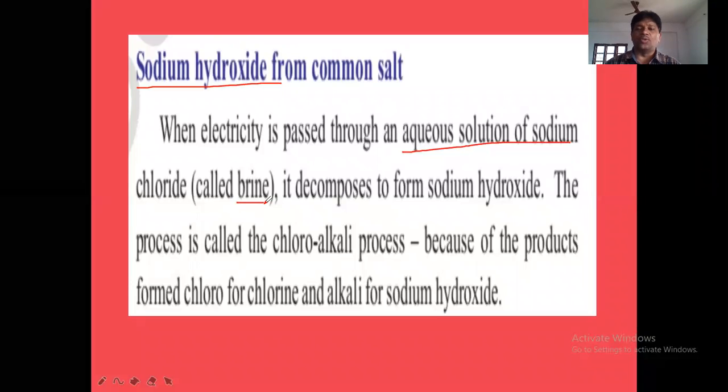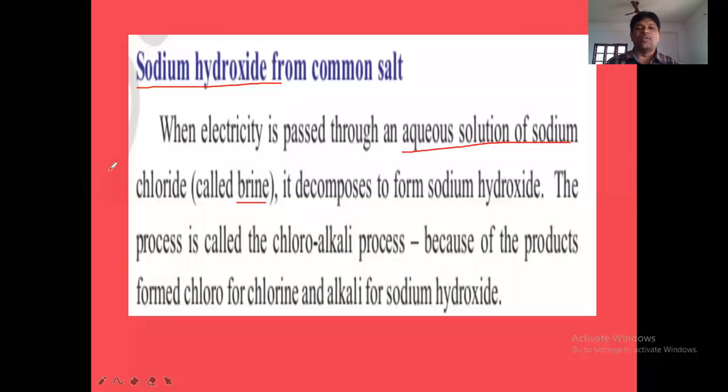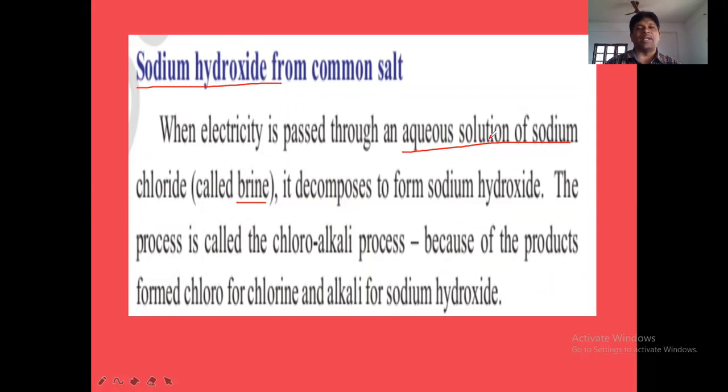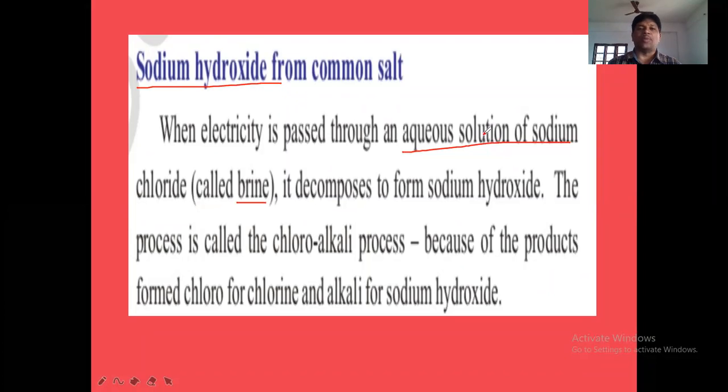Through this brine, this NaCl aqueous solution, we are passing electricity. When electricity is passed, the compound NaCl will dissociate into Na plus and Cl minus. And H2O will dissociate into H plus and OH minus.